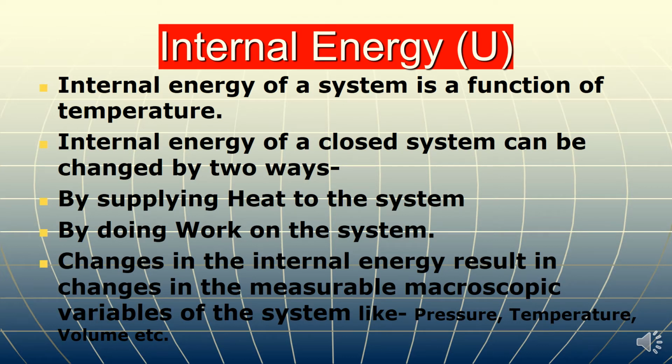And the internal energy of a closed system can be changed in two ways: by supplying heat to the system or by doing work on the system. In both cases, internal energy increases, and changes in internal energy result in changes in measurable properties of the system like temperature, pressure and volume. This can be observed by looking at the changes in these macroscopic properties of the system.